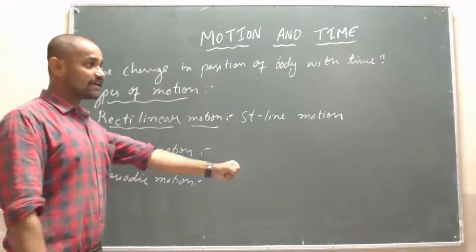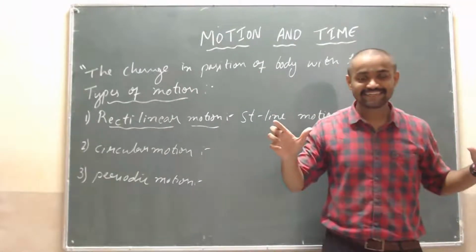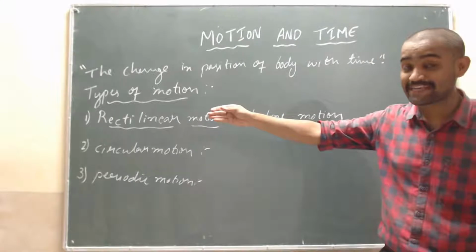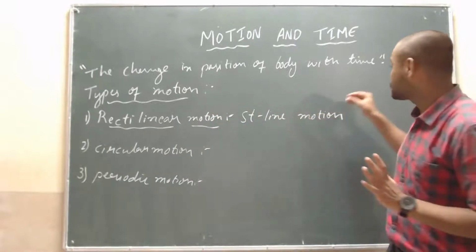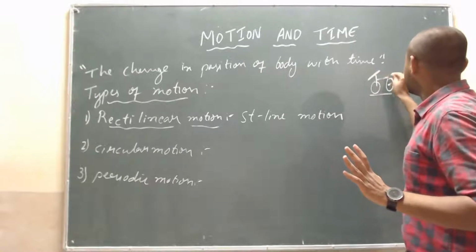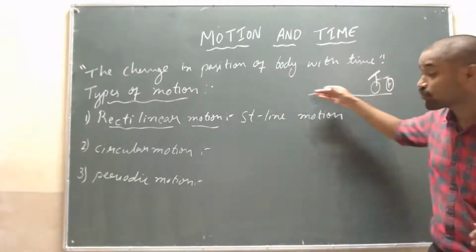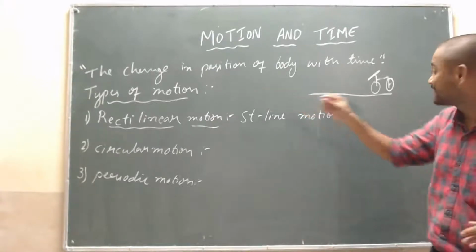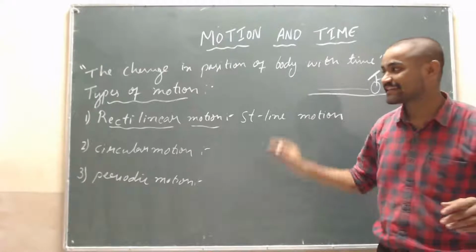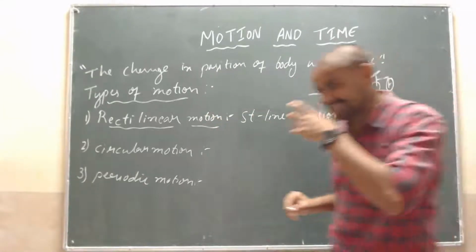Sir, they move in a straight line, isn't it? Like this. Is it clear? If suppose a bicycle is moving on a straight road, moving in a straight line, then it is called rectilinear motion.